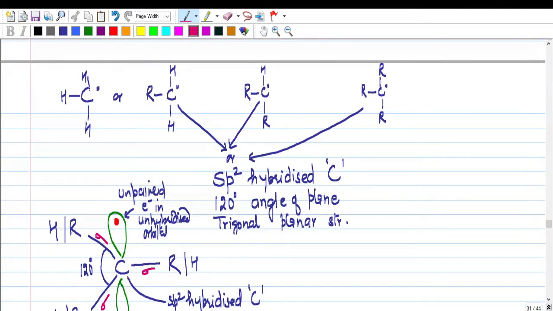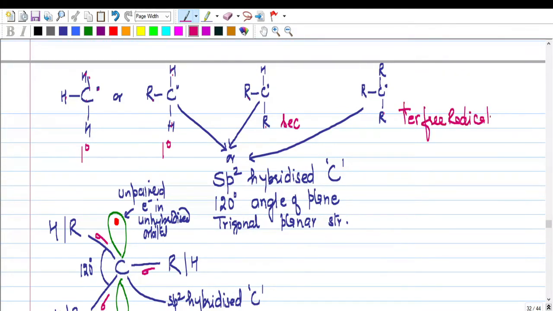So you have to identify one carbon with one unpaired electron and it has got at least 2 hydrogens. So this is which? This is 1 degree free radical. Okay, look here again, 2 hydrogens and 1 R. This is again 1 degree free radical. Over here there are 2 R's and 1 H. You are right, this is secondary free radical, and in this example there are 3 R's and no replaceable hydrogen, so this is an example of tertiary free radical.